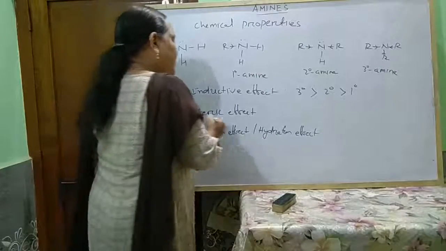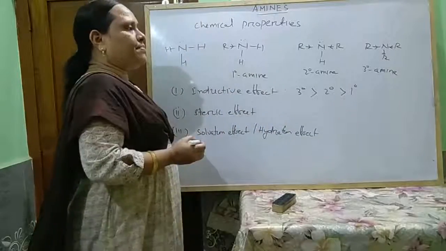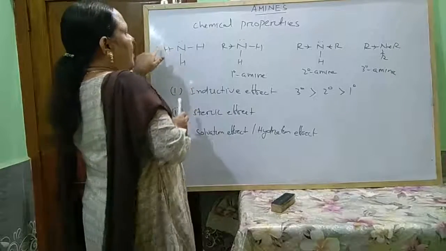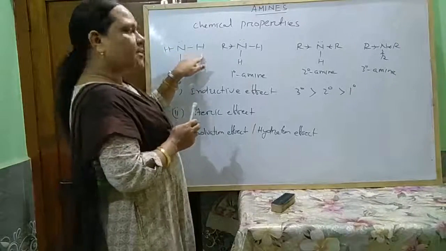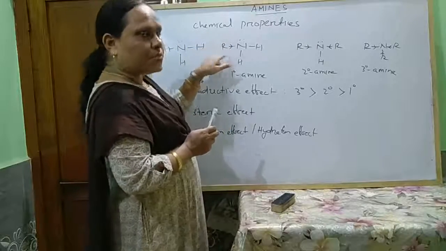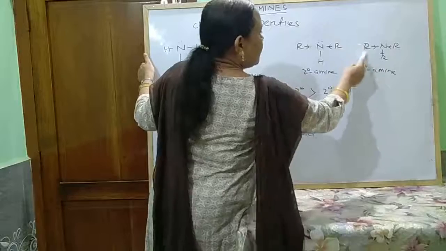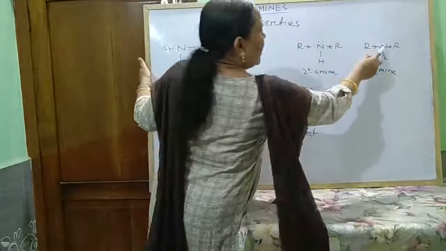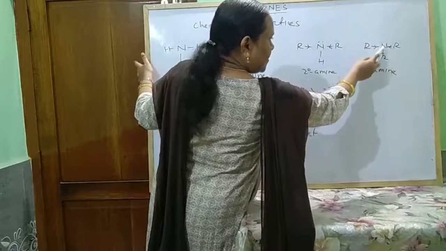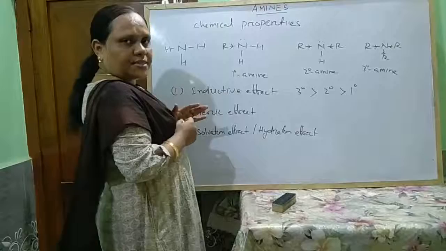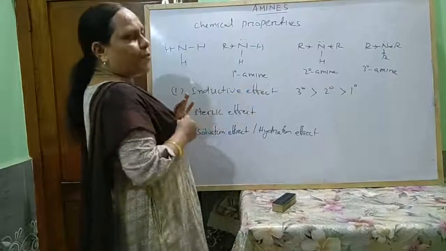But there is another effect called steric effect. So what is steric effect? You know, nitrogen has a smaller size and the hydrogen atom also has a smaller size, but the alkyl group has a larger size. These are bulkier groups. So in the case of the tertiary amine, due to the presence of three bulkier groups, although the electron density of the nitrogen atom increases, it gives no space for receiving a proton.